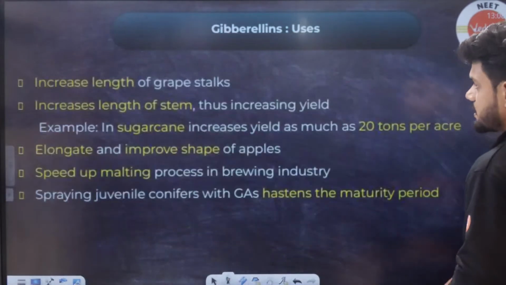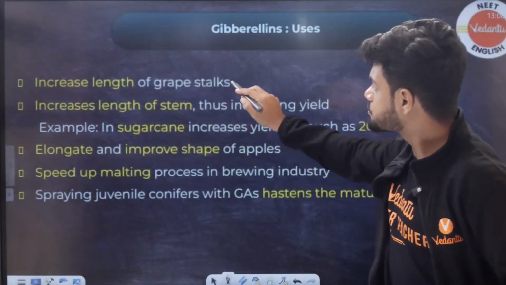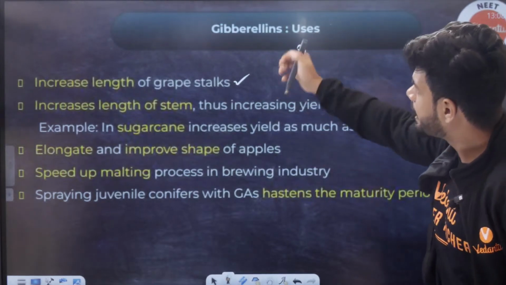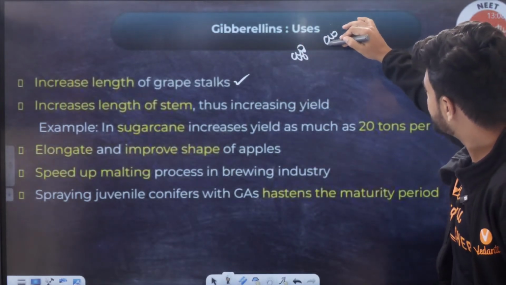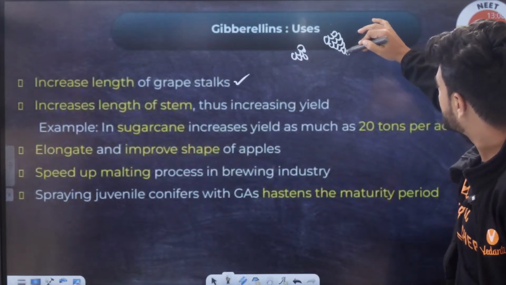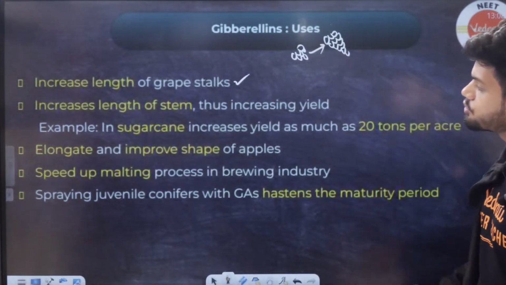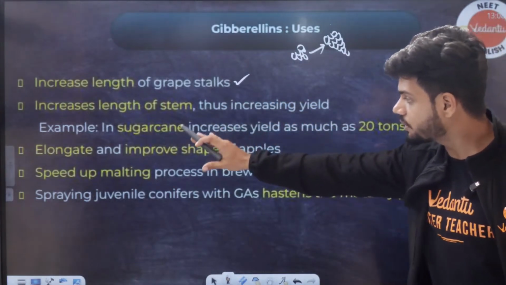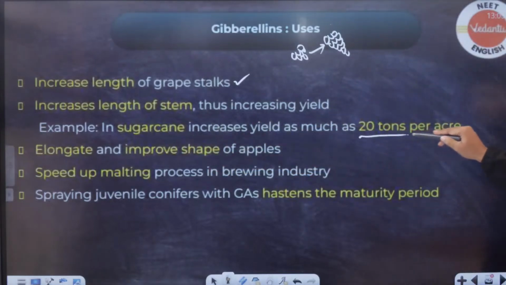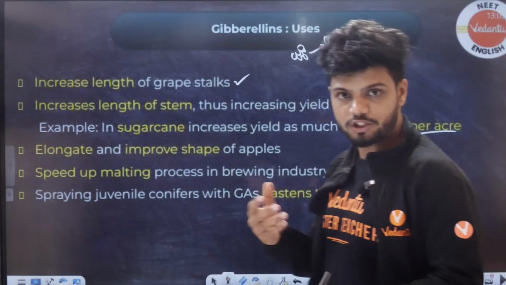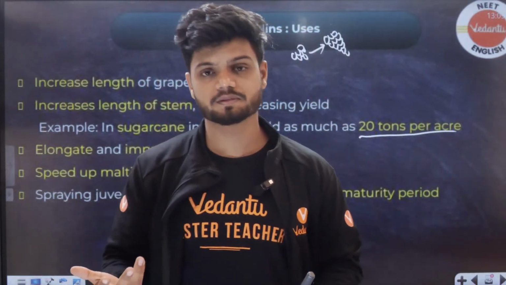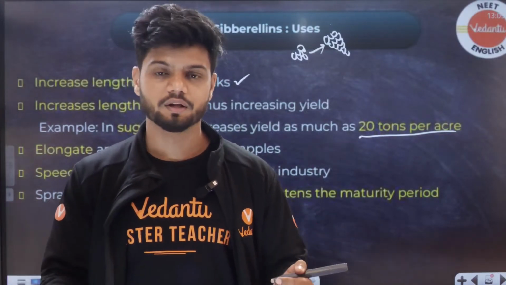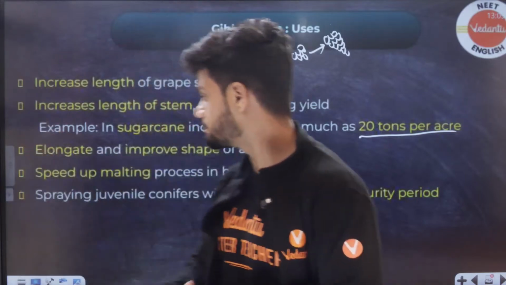Now see here. Increase in the length of the grape stalk. For example, this is the normal grape. If you add gibberellic acid, the entire stem length is increased. So there will be increasing grape stalk length. Increasing the length of the stem, thus increasing the yield. Example, sugarcane increases the yield as much as 20 tons per acre. All of you eat sugarcane. Sugarcane is basically a stem. If you keep on increasing the stem length, more sugarcane, better. So it increases the internodal length here.